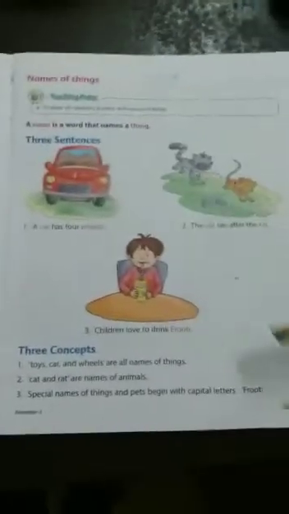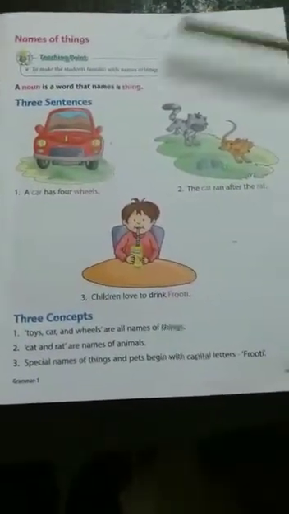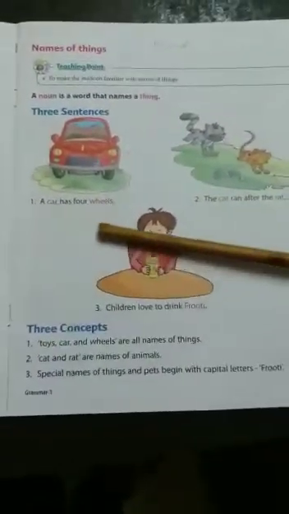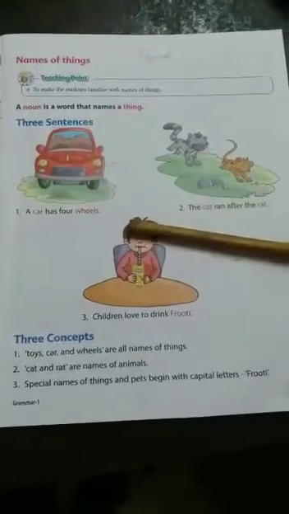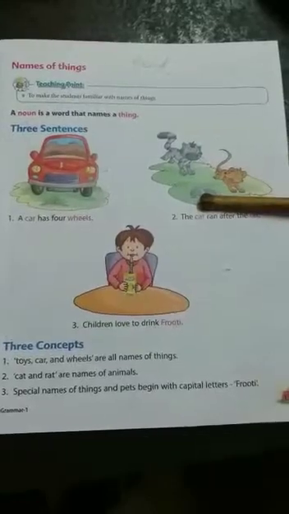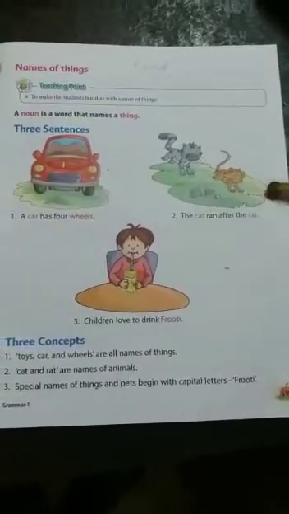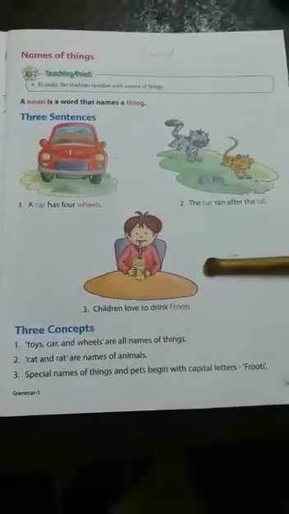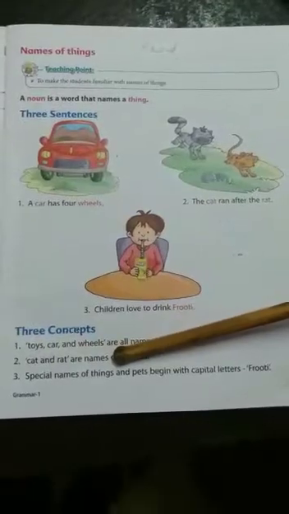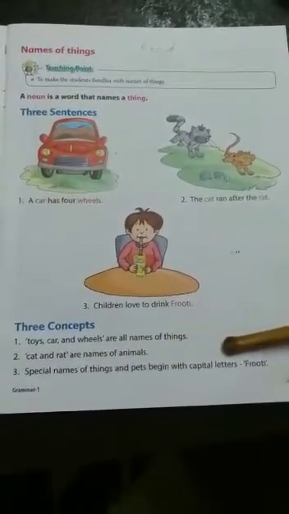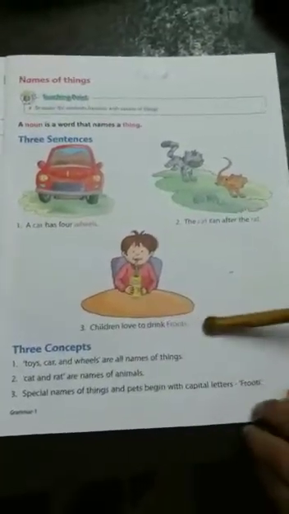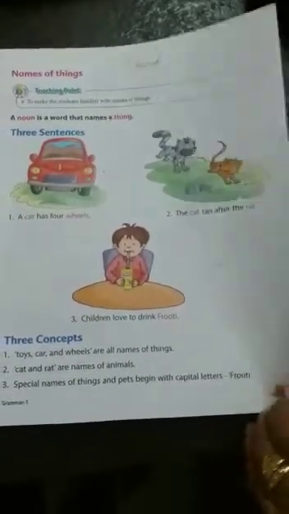Now look here. Go to page 19 again. Write down, read. What is this? A noun is a word that names people, places or things. Now see. Our car has 4 wheels. Car is a thing. Wheels is again a thing. The cat ran after the rat. So here, cat and rat. Children love to drink Fruity. Again Fruity is a noun. So special names of things and pets begin with capital letters. So you have to start with a capital letter. Like Fruity is a special name, no? So it starts with a capital letter.